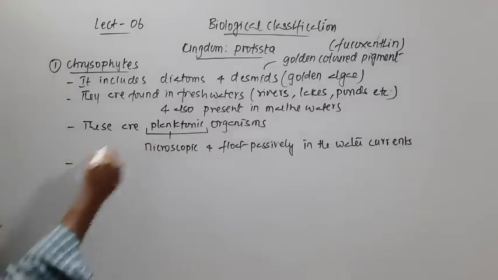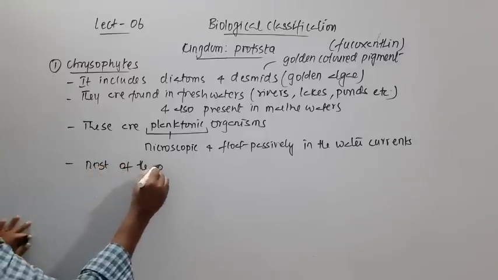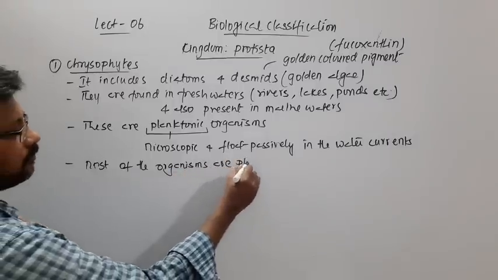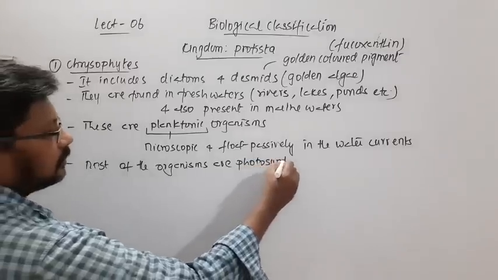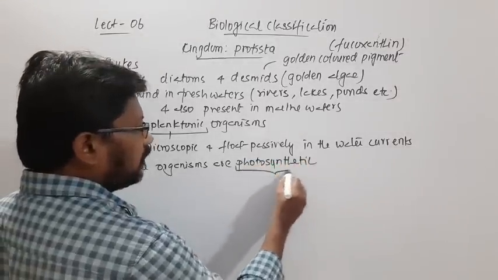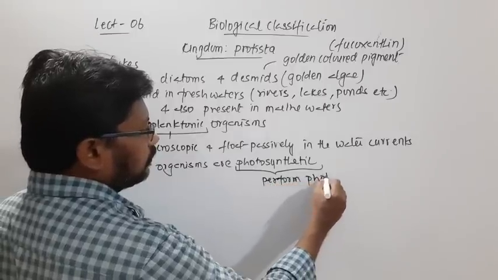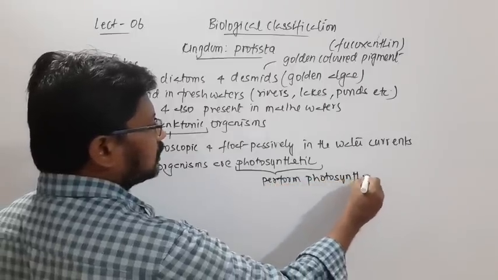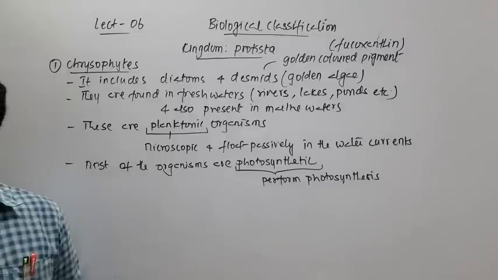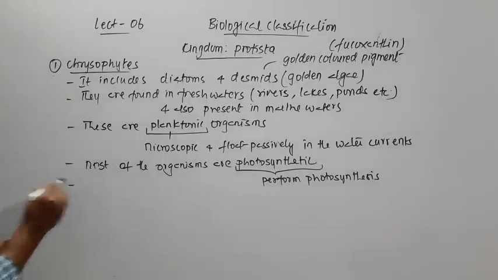And the next point, most of the organisms are photosynthetic. Here photosynthetic means they perform photosynthesis, which means they are autotrophic organisms. So most of them are photosynthetic, right?